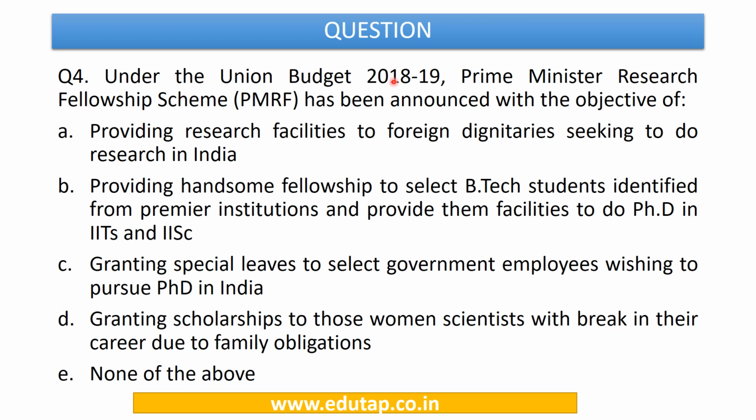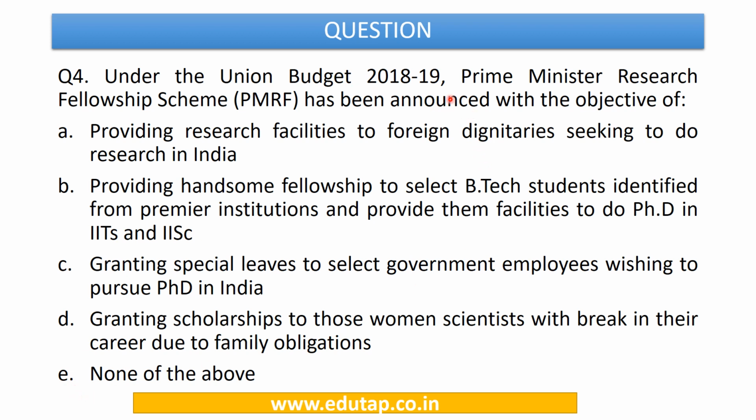Under the Union Budget 2018-19, Prime Minister Research Fellowship Scheme has been announced with the objective of, options are, providing research facilities to foreign dignitaries seeking to do research in India, providing handsome fellowship to select BTech students identified from premier institutions and provide them facilities to do PhD in IITs and IISc, granting special leaves to select government employees wishing to pursue PhD in India, granting scholarships to those women scientists with break in their career due to family obligations, or none of the above.